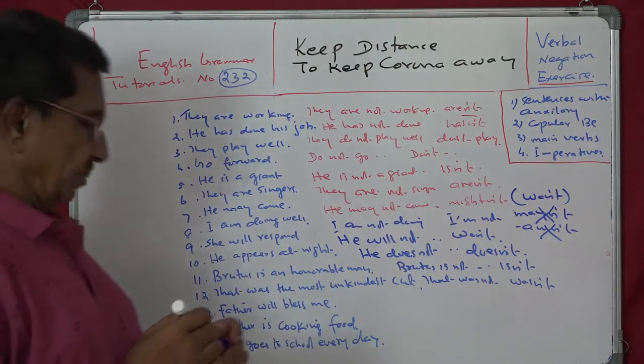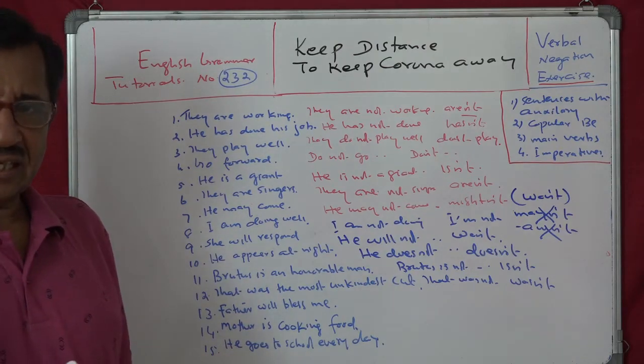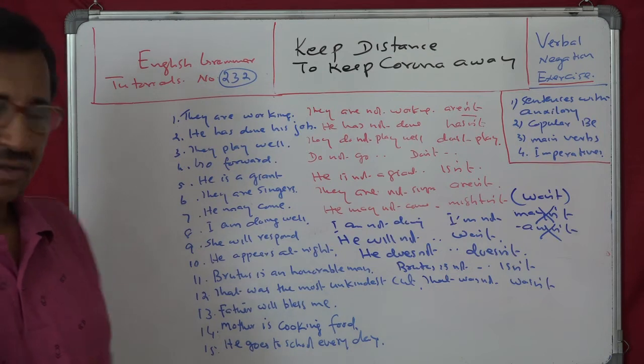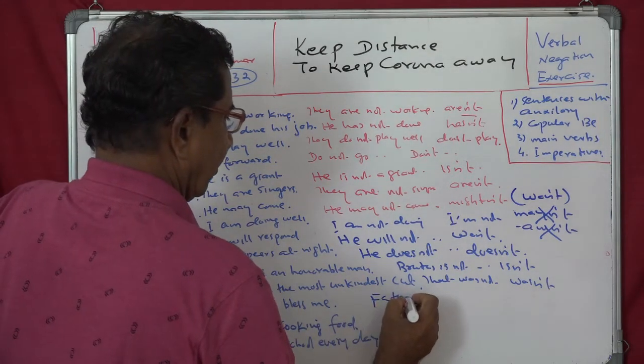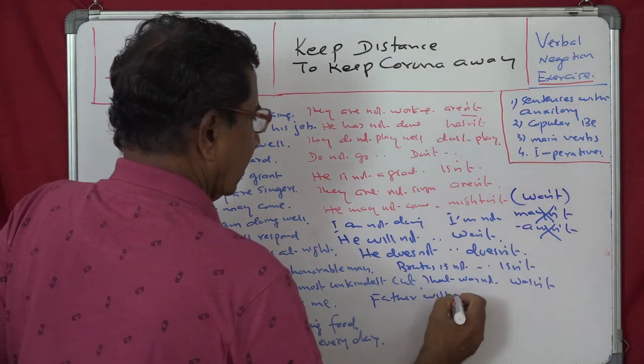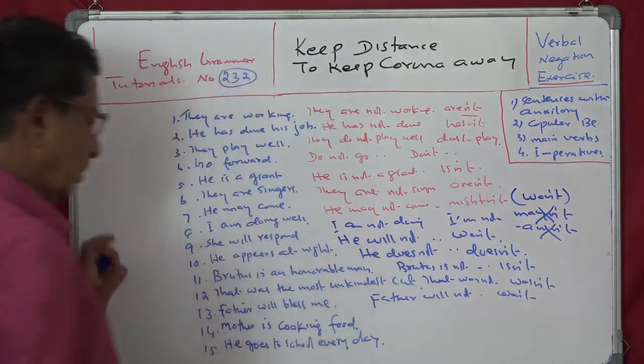Father will bless me. Auxiliary. Will bless. Tense. Future tense. Father won't bless me. Why? We don't know. Father will not bless. The short form is won't.